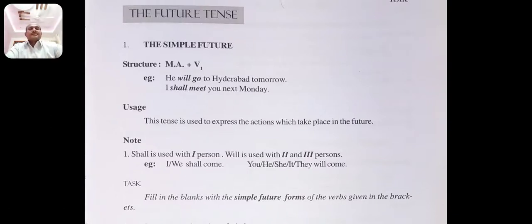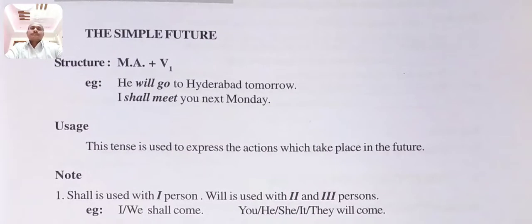You see the structure: subject plus auxiliary verb plus verb 1 plus object. Example: he will go to Hyderabad tomorrow. The action is not in the present, not in the past. It is going to occur in the future. That's why we use tomorrow, and that's why we call it the future simple tense.